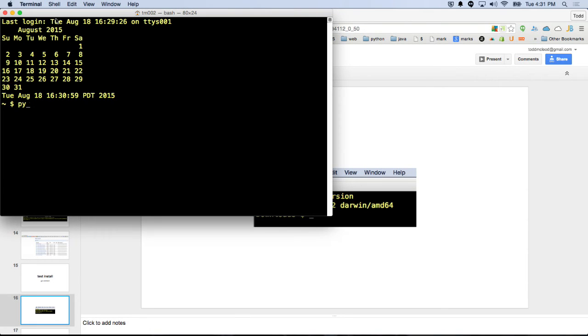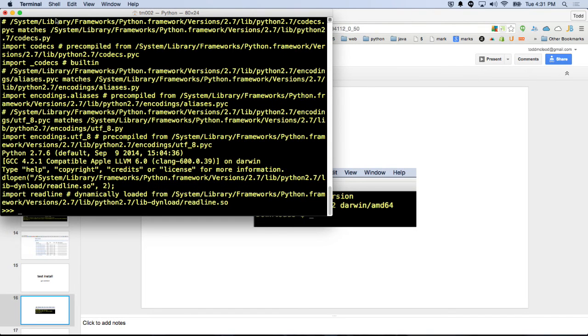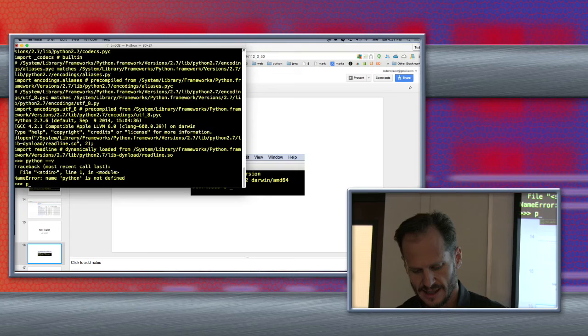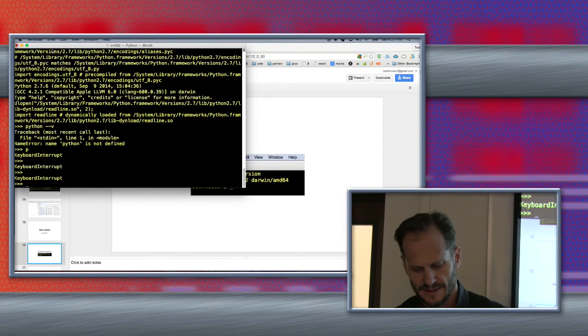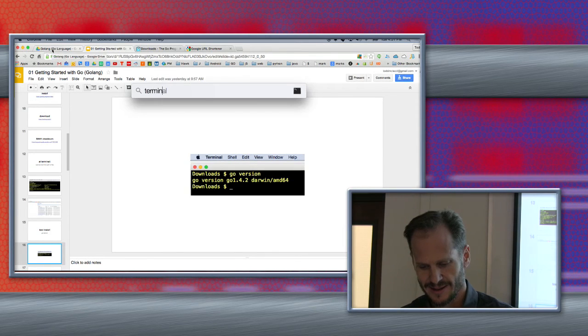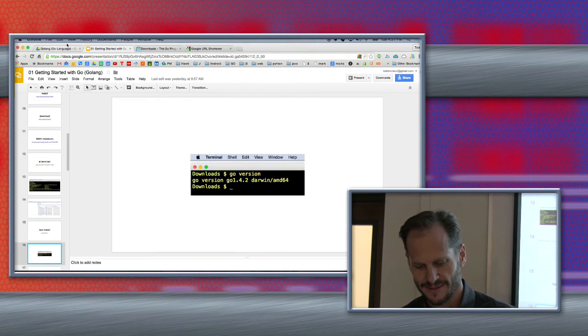Terminal, python --version, right? Two dashes. Python -V. I don't know what the heck that just did. Python --V. So, yeah, Control C won't get me out of it. I've entered Python now. Quit, open for it? Oh, you don't. Close it, there we go. The old fashioned. All right, I'm out.